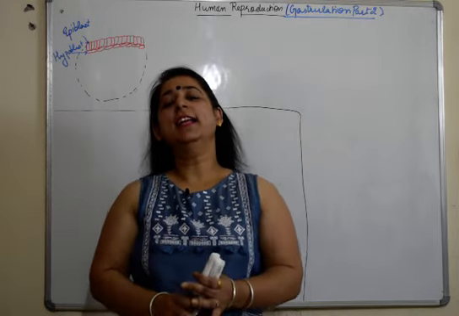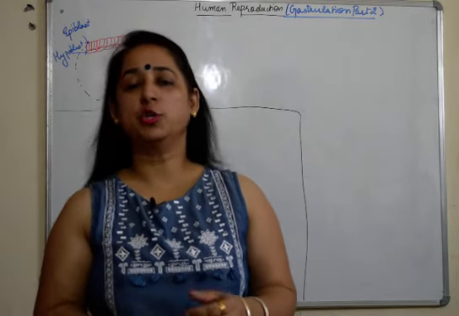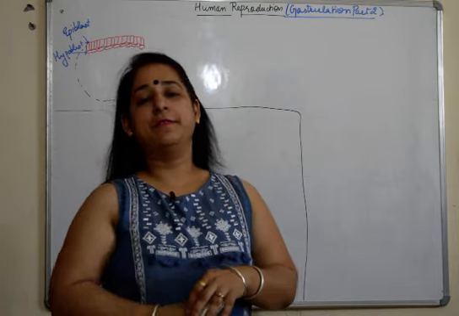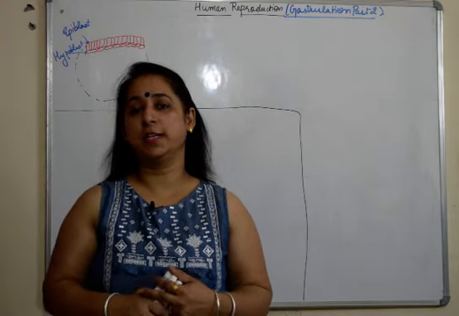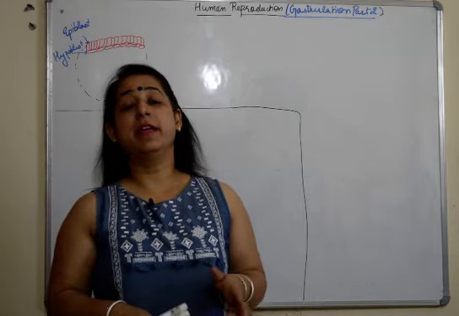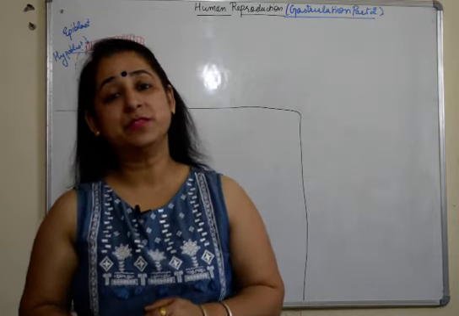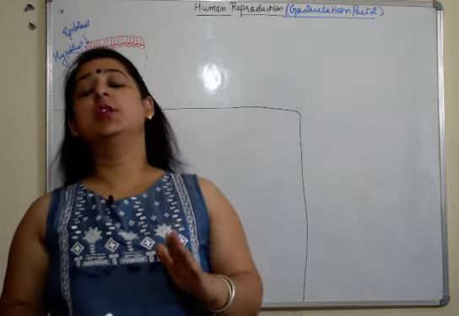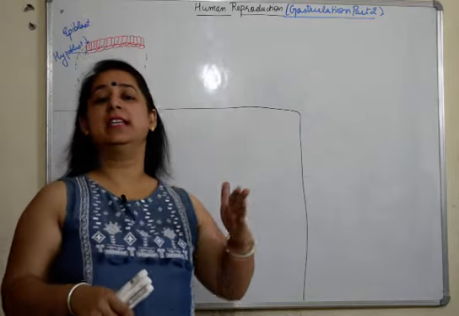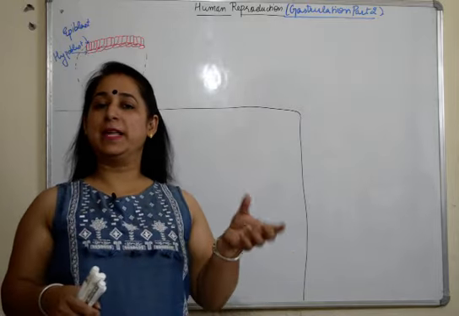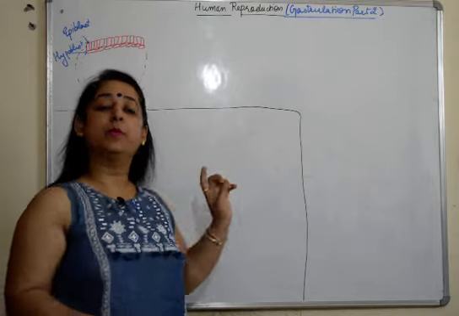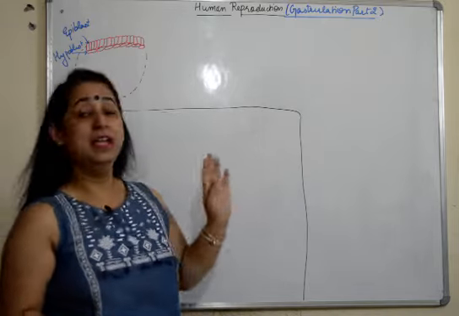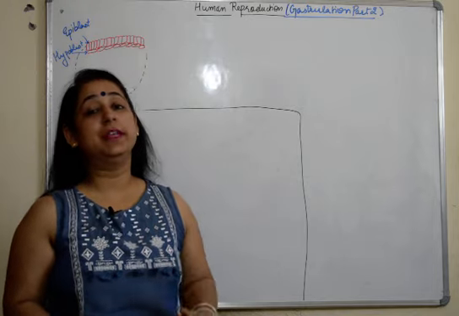Hello everyone, this video is in continuation to our videos on human reproduction where we are discussing the post-fertilization changes. In our last video, we have discussed till the formation of primitive streak, and now the gastrulation process has started. We have discussed the changes which take place between blastula formation and gastrulation, and from this video we are going to discuss gastrulation, the formation of 3 germ layers.